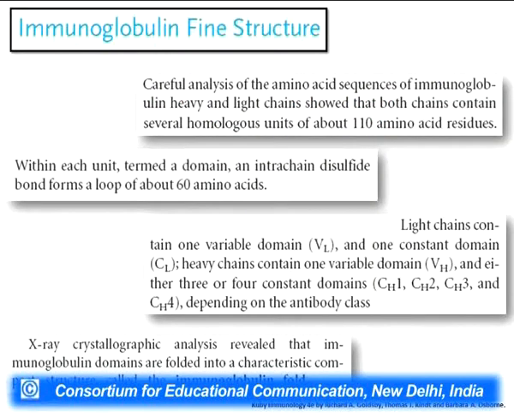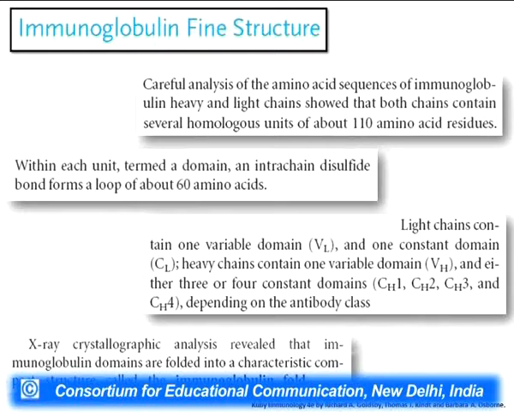Now, these amino acid or polypeptide sequences were found to be folded and present in the antibody structure. What the scientists found is that the immunoglobulin heavy and light chains showed characteristic homologous units of about 110 amino acid residues. They named these units domains.